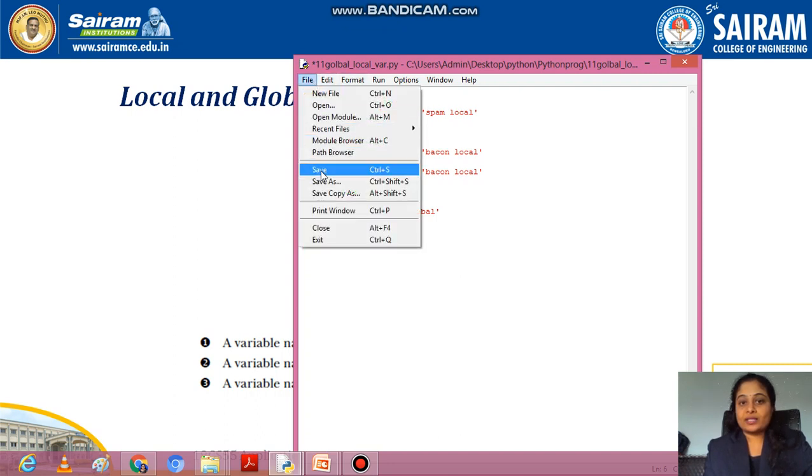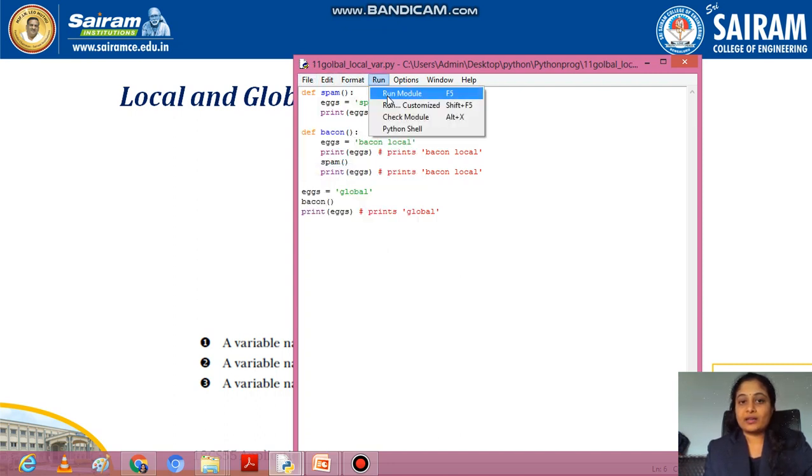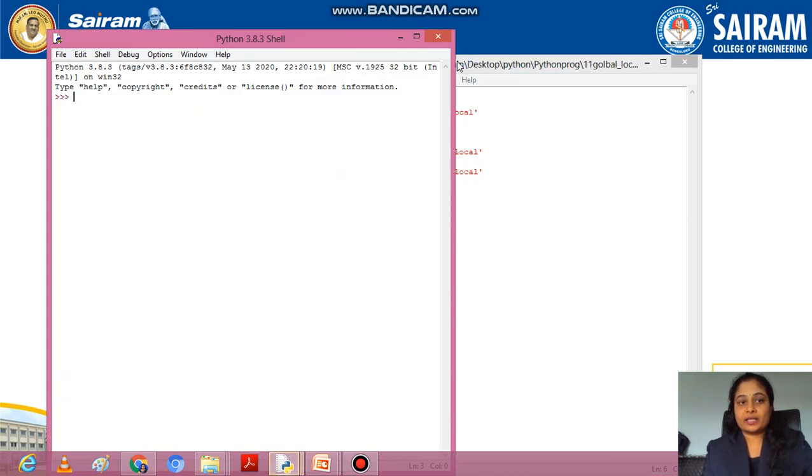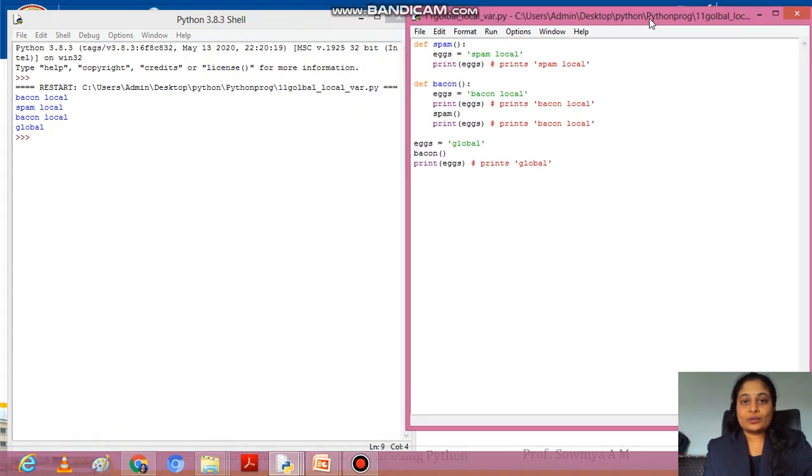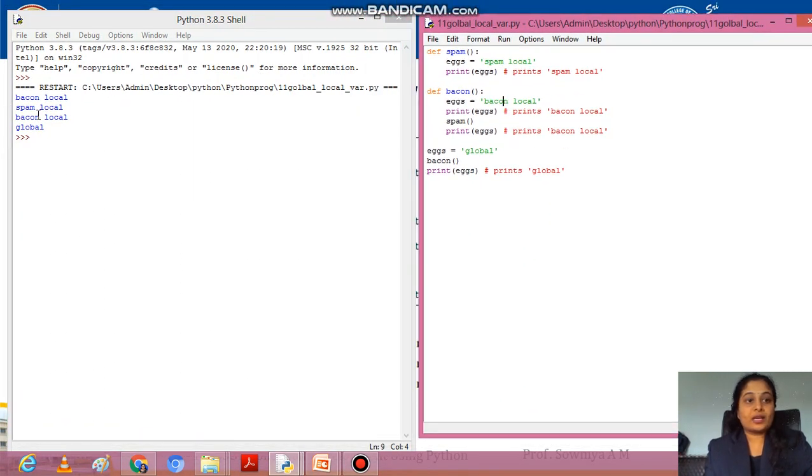Before executing, save it, then run module or use F5. So the program will be run. See, we'll get an output like this. So we'll start executing. Once the program starts execution, variable x in spam will be declared and given a value. From the other function, it will also be declared and given a value. X globally will be declared, and then call the function beacon.